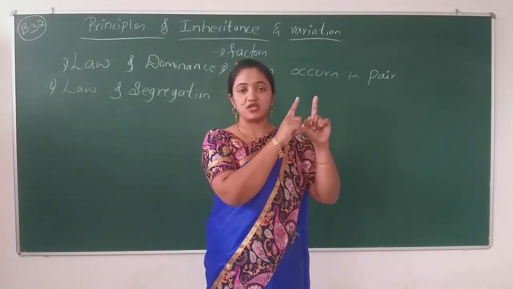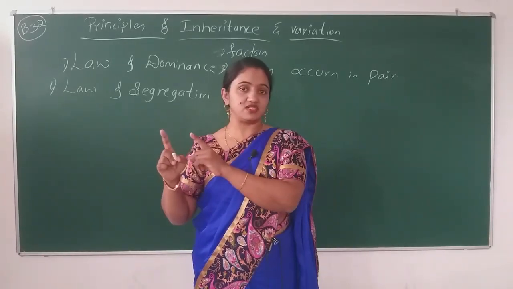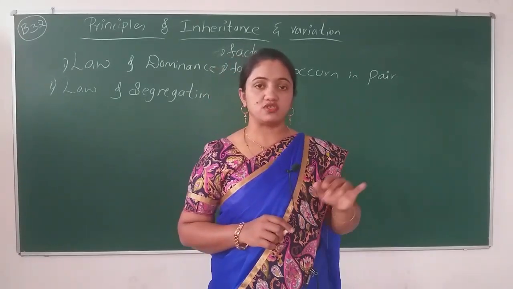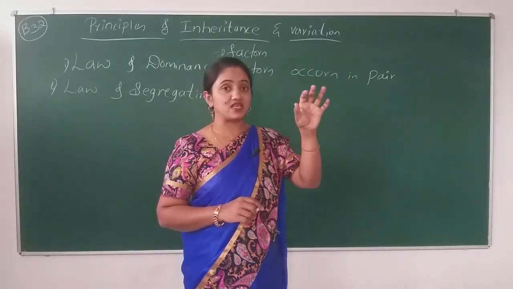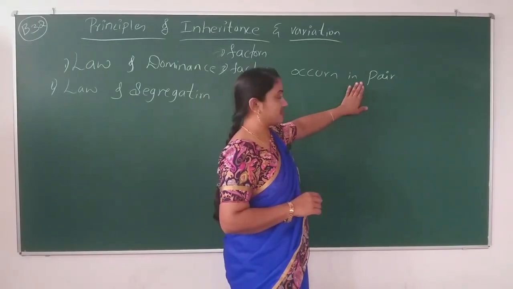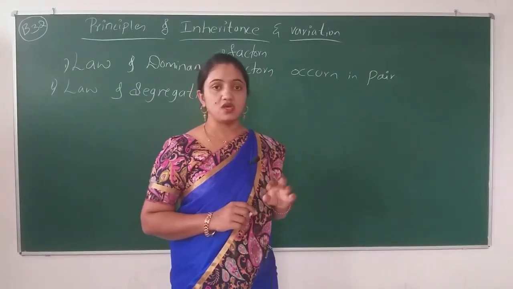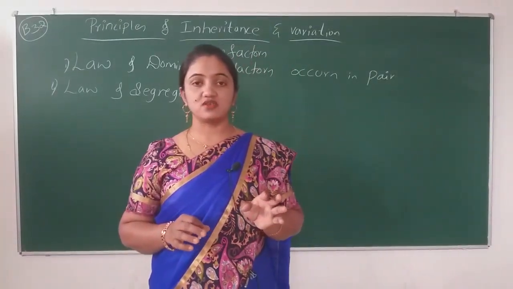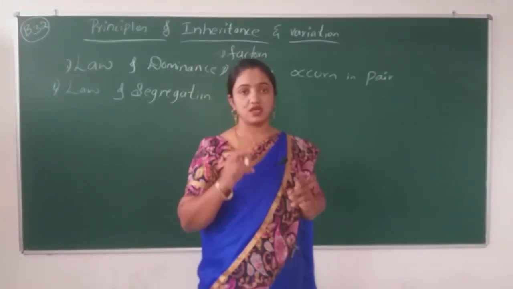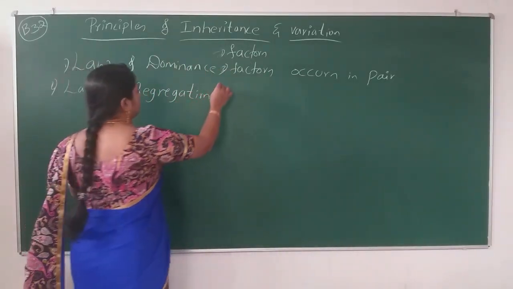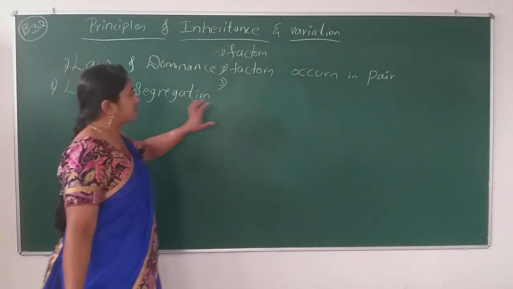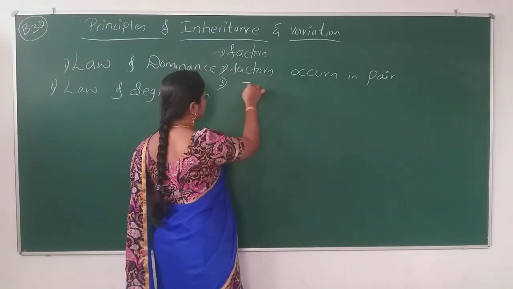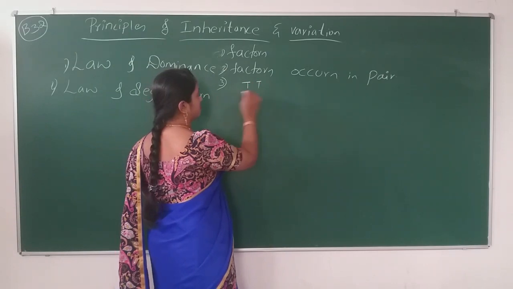We always wrote capital T capital T, capital T small t, or small t small t. So the factors are always available in the pair condition. That is also a rule of the law of dominance. Who discovered and explained all this? Mendel.